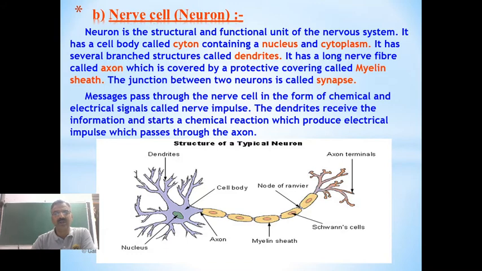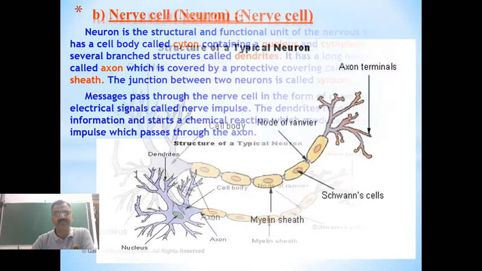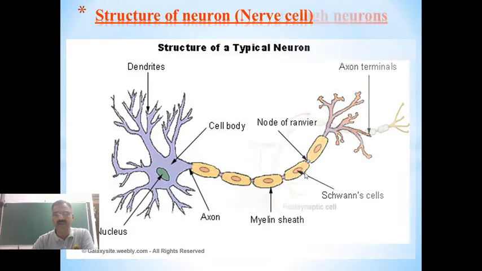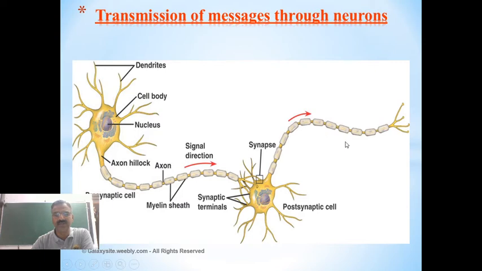So here you can see this structure of neuron. This is the cell body, and these are the terminal ends of the neuron. Axon terminals we can also call them. They are the ones which are going to make the junctions. You can find here how they are forming the junctions. That we call synapse. What is that called? This is called synapse. The junction between two neurons is called synapse.